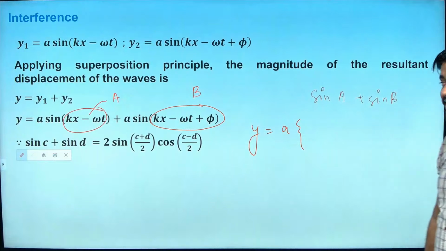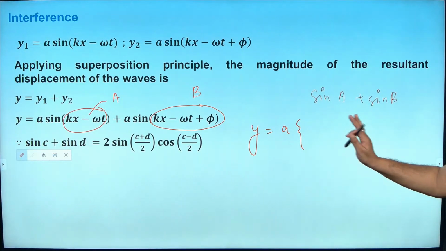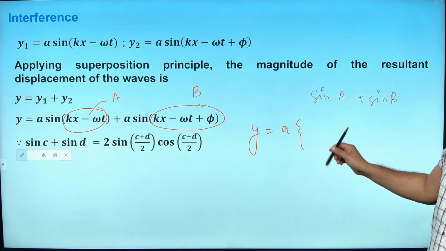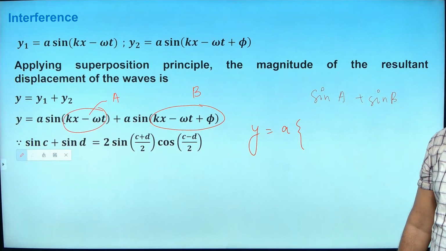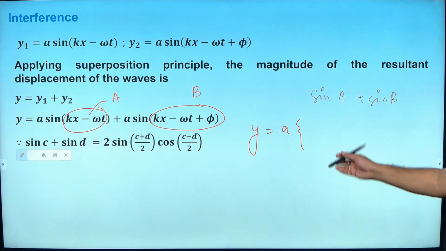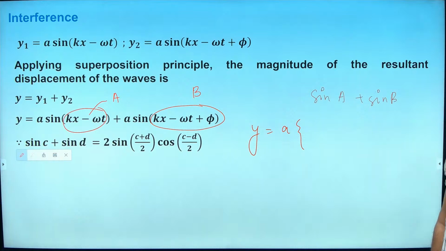Abhinand, you know these things? sin A plus sin B is equal to 2... Now you know, right? At least for this question you understand this identity. You should know these things, man. Pure science means what? You will not study. I don't know when to learn it, sir. Very basic things, man. You should learn by taking efforts. They didn't teach me in 10th, sir. Okay, you meet me separately.